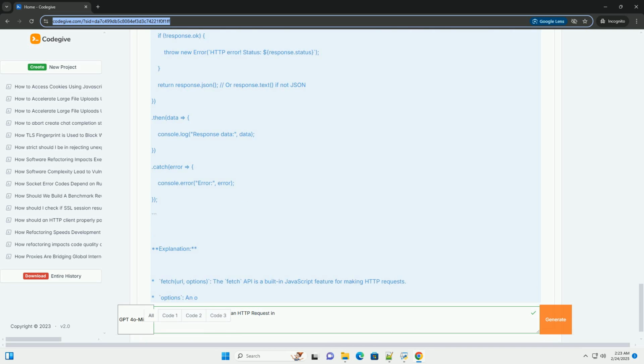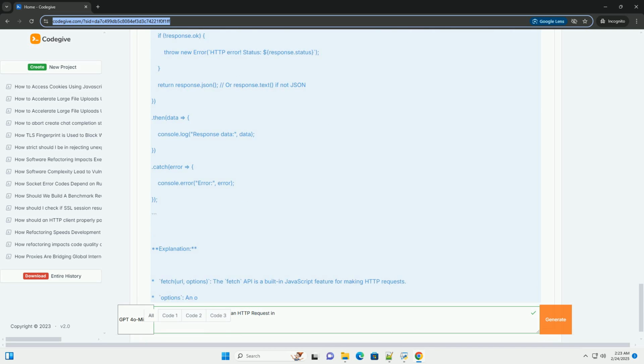CORS, cross-origin resource sharing. When making requests from a web browser to a different domain, you may encounter CORS issues. If the server doesn't explicitly allow your domain to access its resources, the request will be blocked. To work around this, you'll need to configure the server to send the appropriate CORS headers, for example Access-Control-Allow-Origin. Some custom headers might also require preflight requests, OPTIONS, for CORS to work correctly.